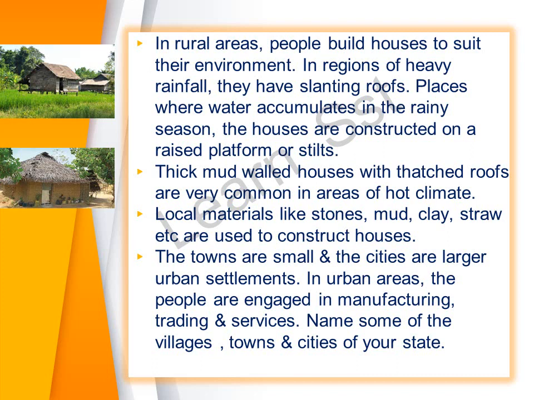Now, one example which comes into my mind is, take for example the Tundra region. There, the Eskimos, traditionally, used to live in igloos, and those igloos were made up of ice slabs. Why? Because in the environment, the ice was available in plenty. So, in that same manner, when you have the local materials available in plenty, you build the homes with that material. The towns are small and the cities are larger urban settlements. In urban areas, the people are engaged in manufacturing, trading, and services. Now, name some of the villages and the towns and the cities of your state.